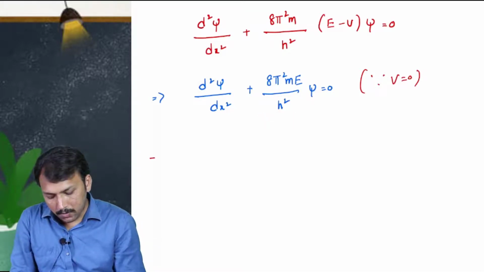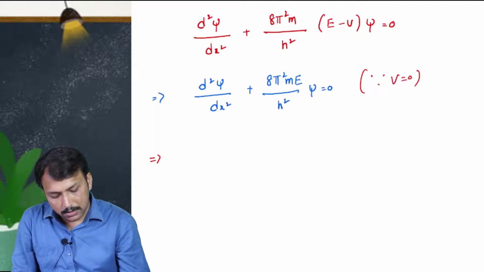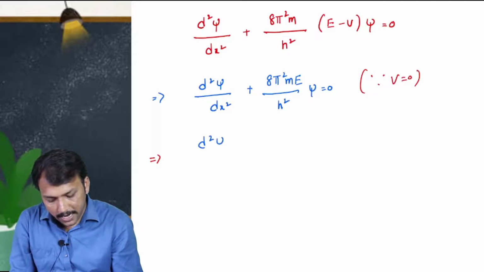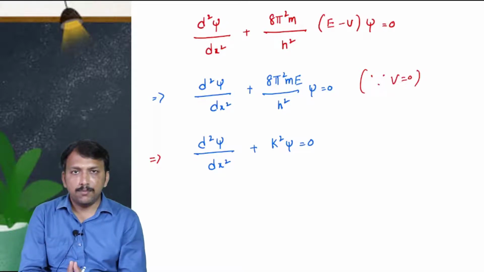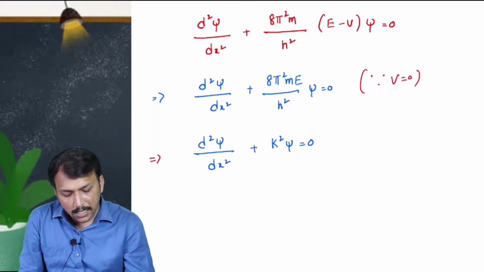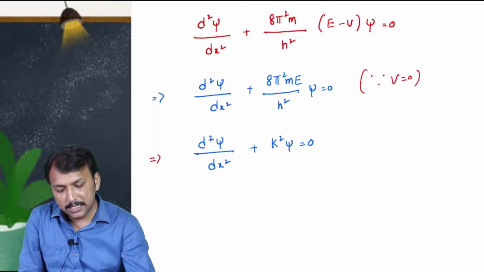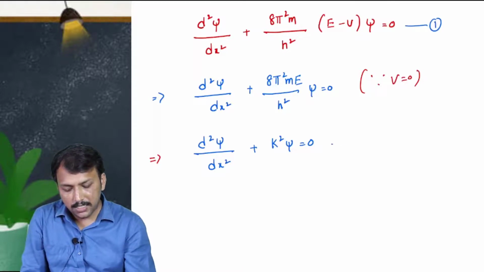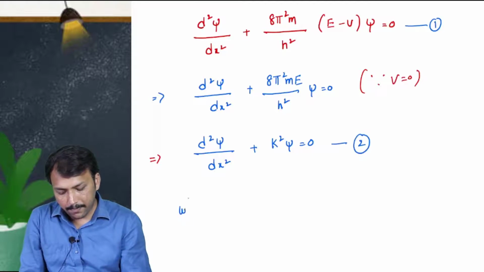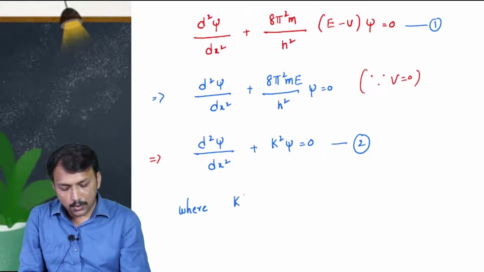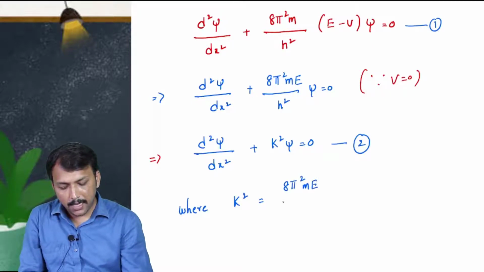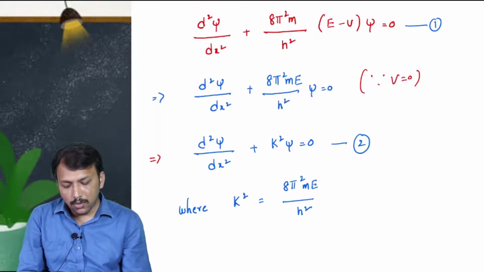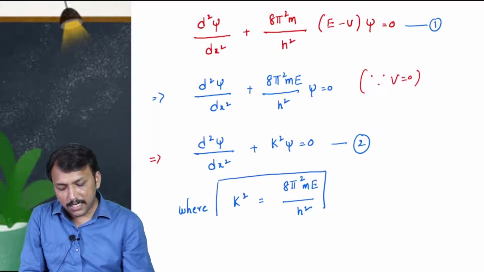So we'll take this equation, d square psi by dx square plus k square psi is equal to 0, where k square is equal to 8 pi square m e by h square. So this we consider as equation number 2.